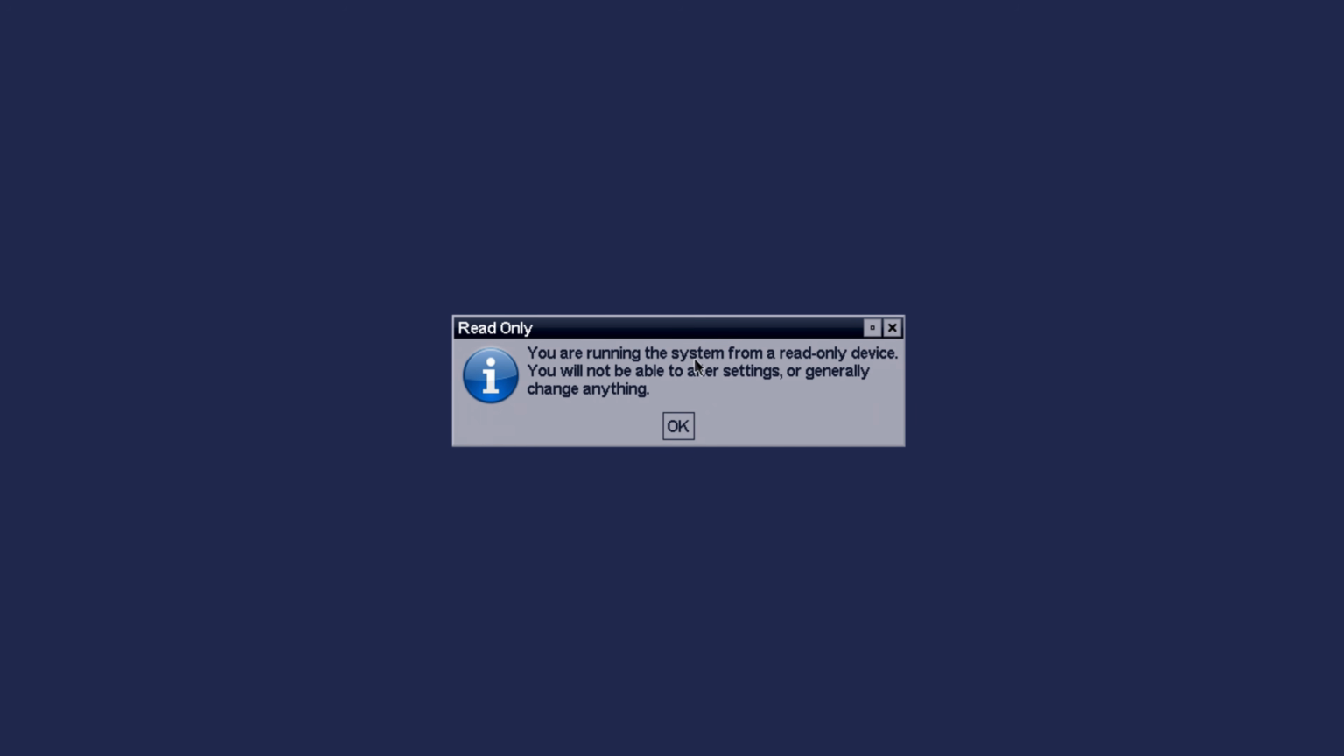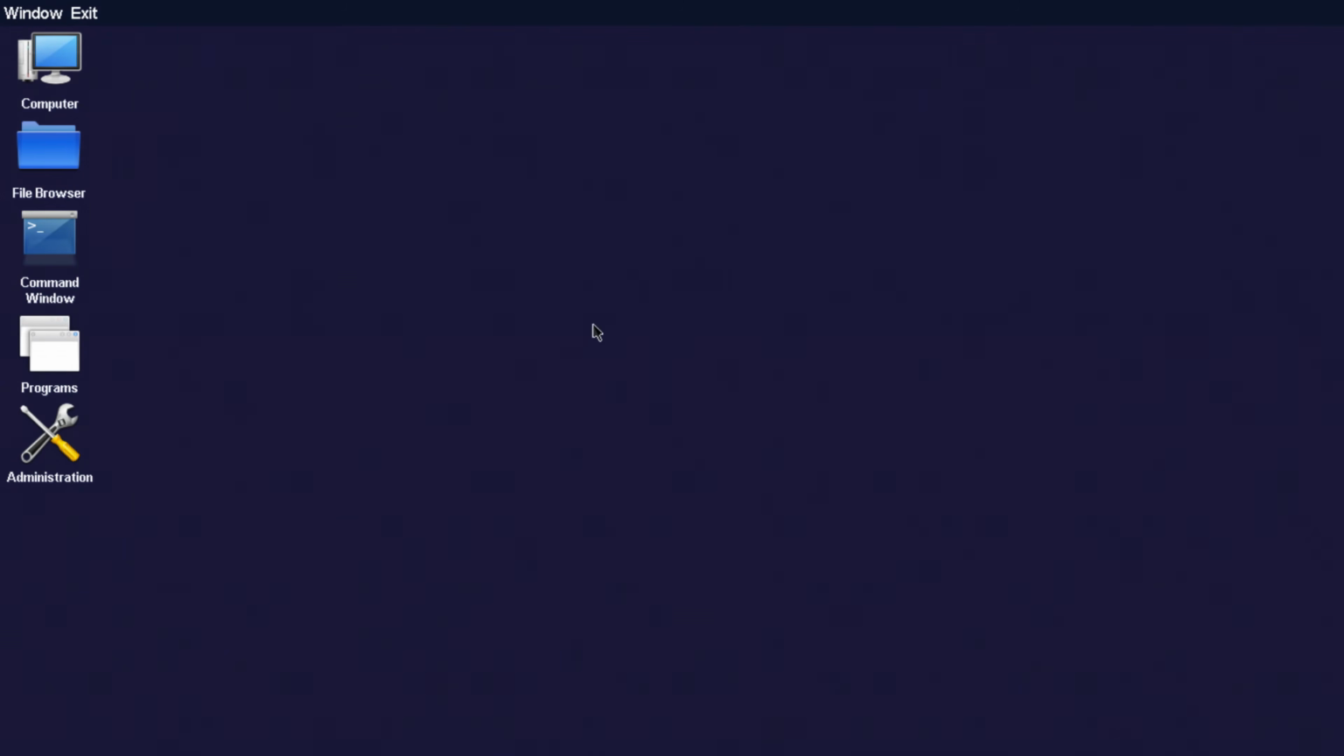Would you like to install Visopsys? Choose continue to skip installing. Continue. You are running the system from a read-only device. You will not be able to alter settings or change anything. I'm pressing mouse 1 and there's no drag to select a bunch of items and there's no contextual menu. That's what I see right off the bat. But we have a top menu panel. Let's go through these things one by one.